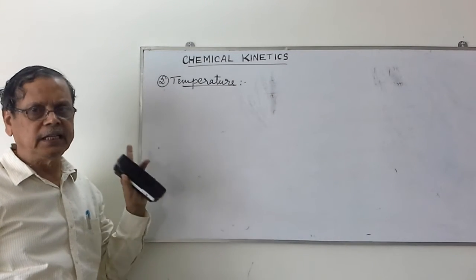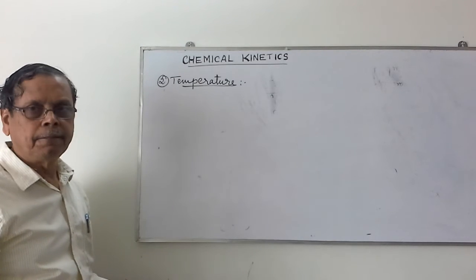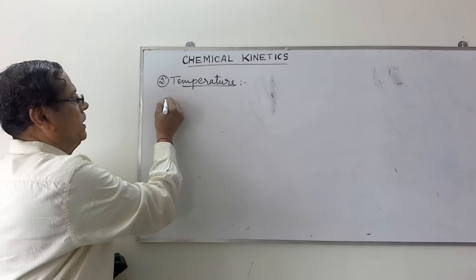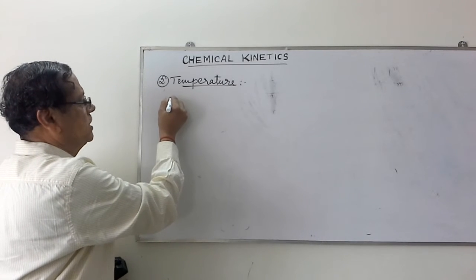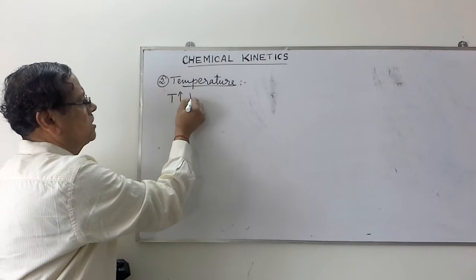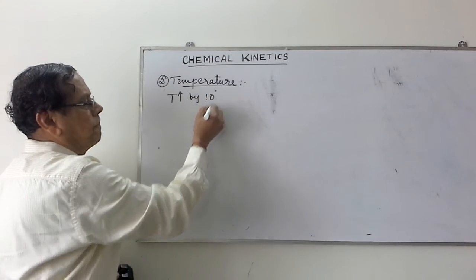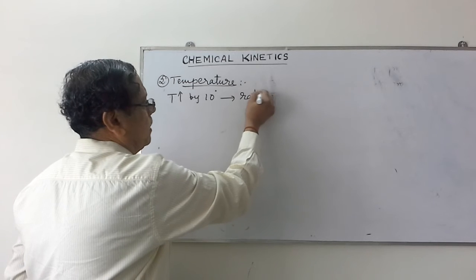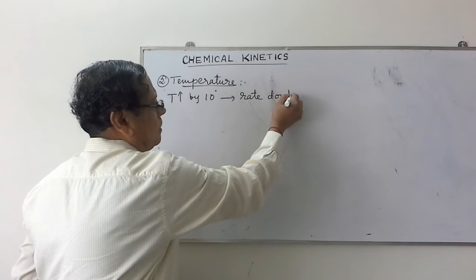But experimentally, we can show that when the temperature increases by 10 degrees, the rate becomes double. Rate is doubled.